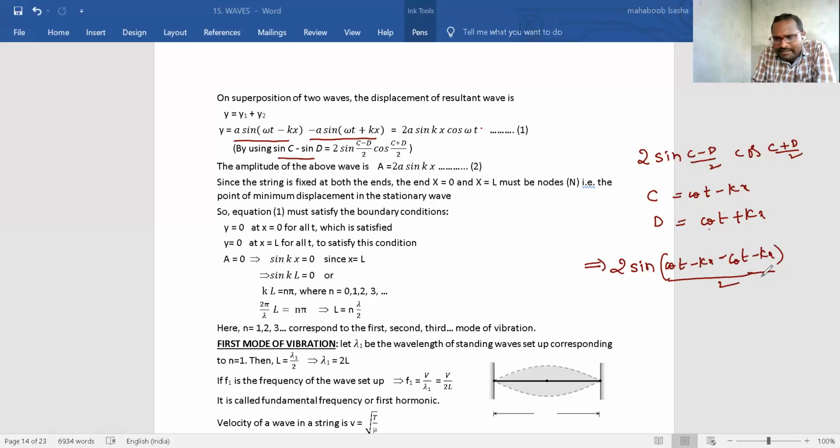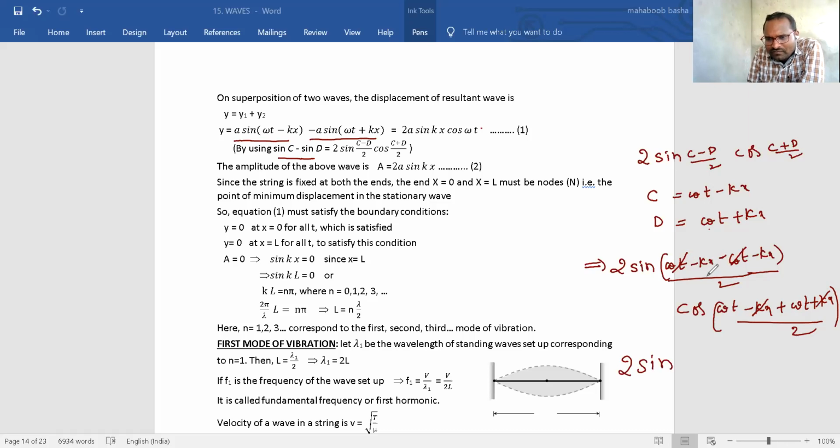times cos((ωt − kx + ωt + kx)/2). In the cosine term, the kx and −kx cancel. In the sine term, ωt and −ωt cancel. What is left is 2 sin(−2kx/2) cos(2ωt/2). The 2s cancel, and the minus comes outside. You will get −2 sin(kx) cos(ωt).